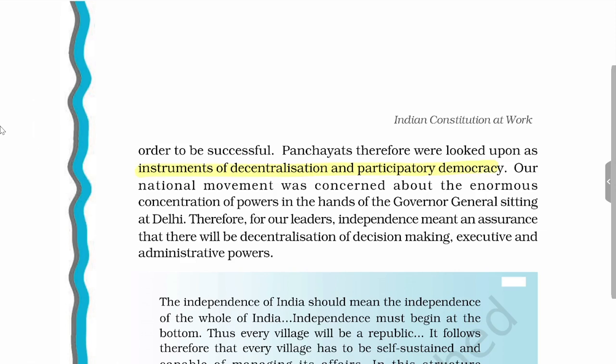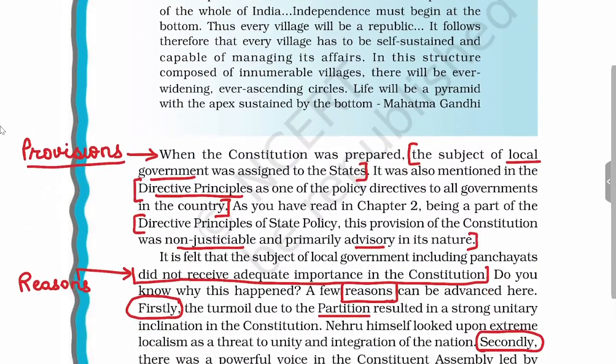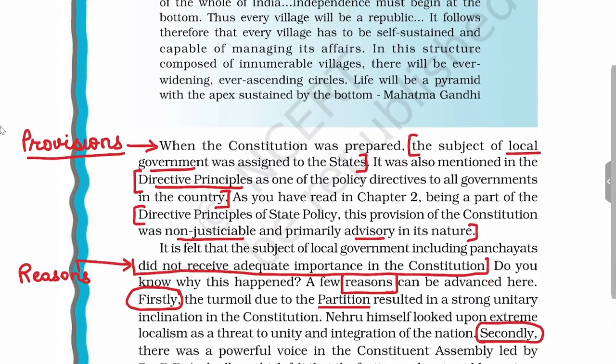This is how you will see that during independence, various leaders wanted decentralization of decision making, executive and administrative powers. Now we'll see what are the constitutional provisions in the Constitution of India related to local self-government.